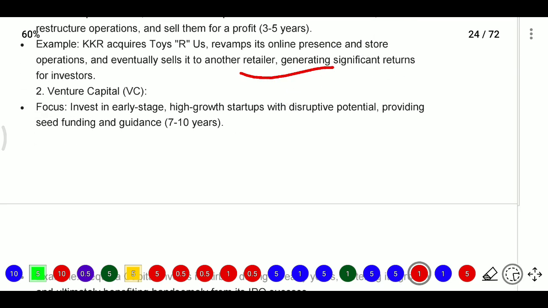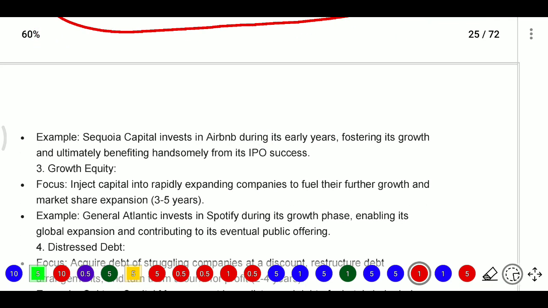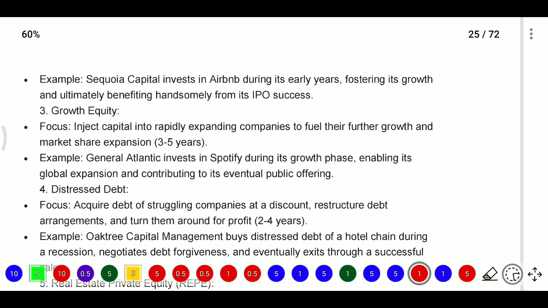Next, venture capital. Here they invest in early-stage, high-growth startups with disruptive potential, providing seed funding and guidance for 7 to 10 years. They have expertise, knowledge and expert teams in their company. For example, Sequoia Capital invested in Airbnb during its early years, fostering its growth and ultimately benefiting handsomely from its IPO. So they invest in startups and benefit when the startups perform well.